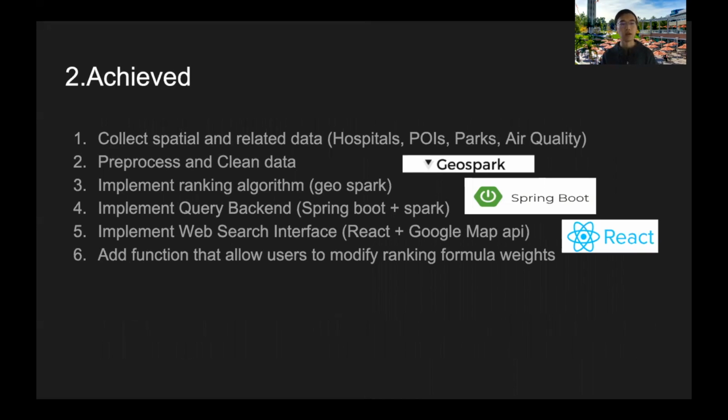Second, what we have achieved. We collect spatial and related data such as the hospitals, POIs, which means the point of interest, parks, air quality, and then we pre-process and clean our data. Then we implement the range algorithm by using GeoSpark, implementing the query backend, combining Spring Boot with the Spark. And we also implement a web search interface by using React and Google Map API. Finally, we add functions that allow users to modify ranking formula weights.